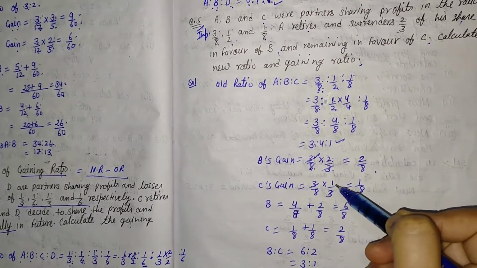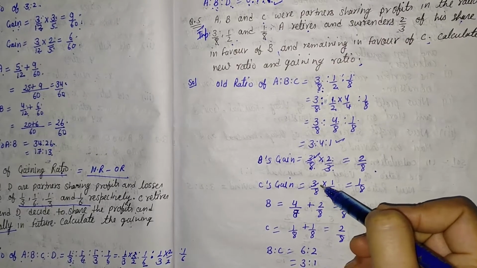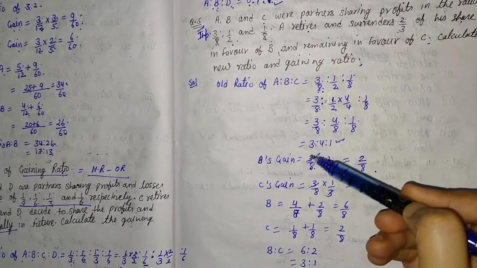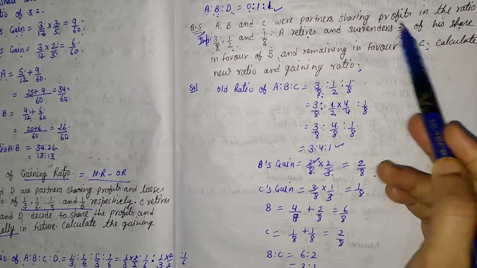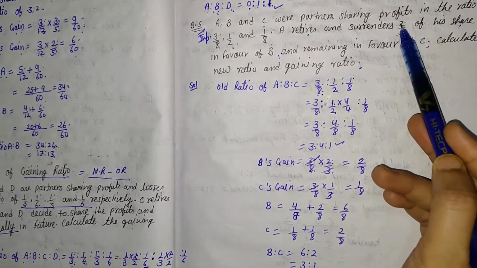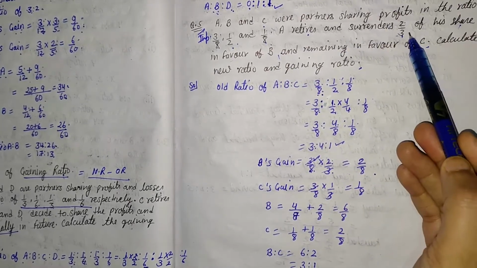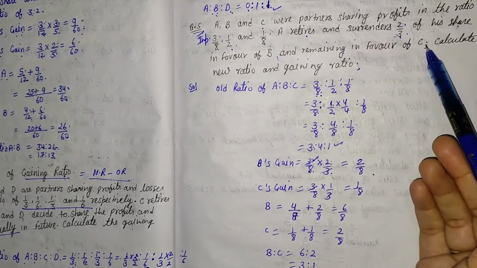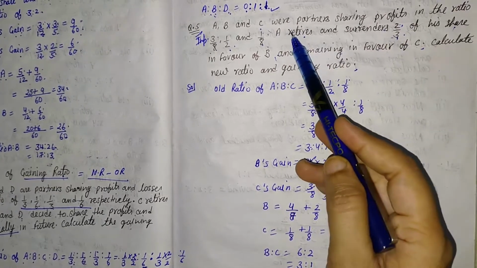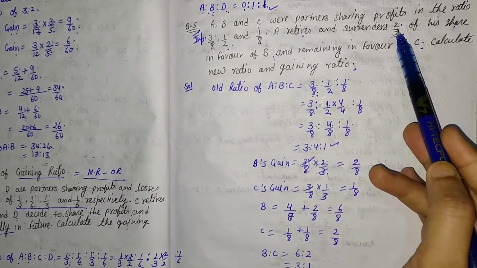Similarly, A's share is 3/8, and the remaining part, what is the remaining part? Total is 3 and 2 parts are taken by B. The remaining 1 part is taken by C. 3 minus 2 remains 1, and that 1 is taken by C. It means 2/3 and 1/3.